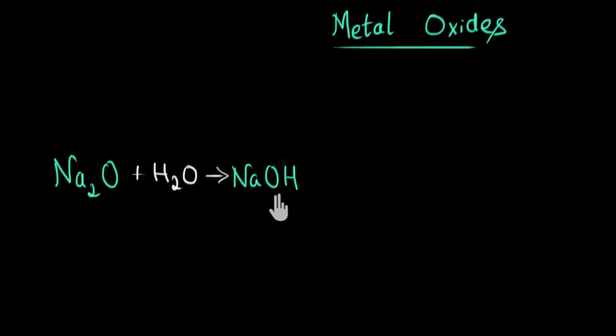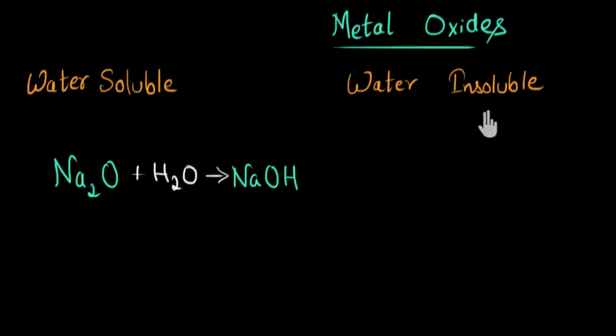So the key thing that I'm trying to tell you is that there are few metal oxides which are soluble in water, and then there are few metal oxides that are insoluble in water. Now, what do I mean by soluble and insoluble? So see, for example, if you take a spoon of sugar and you mix it in water, the sugar is going to completely dissolve in water and it will be completely mixed. Something similar happens with certain metal oxides, such as sodium oxide or potassium oxide, K2O, or calcium oxide, CaO. These are water soluble. These will mix in water and finally we will get hydroxides.